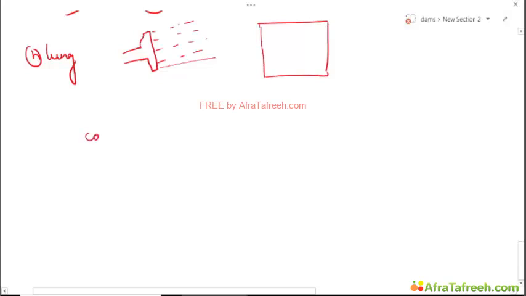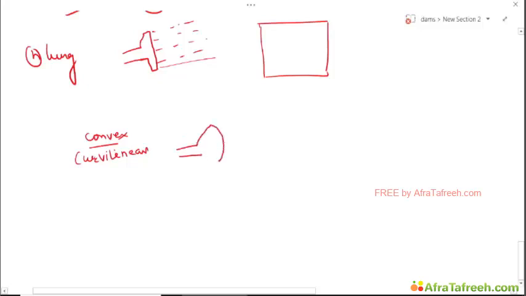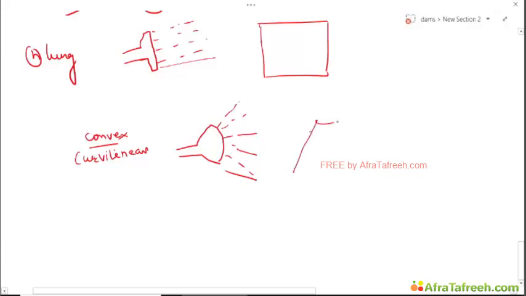A convex probe or a curvilinear probe is one which has a curved footprint and it emits and receives waves this way, and we get a curvilinear footprint on the image.